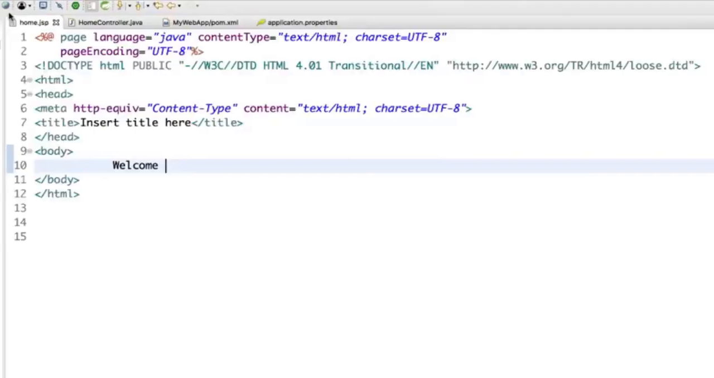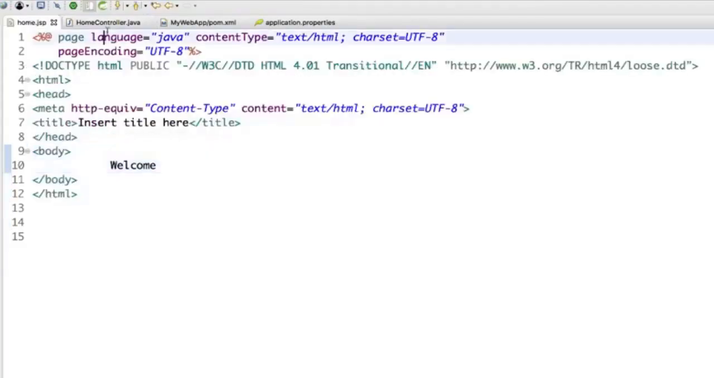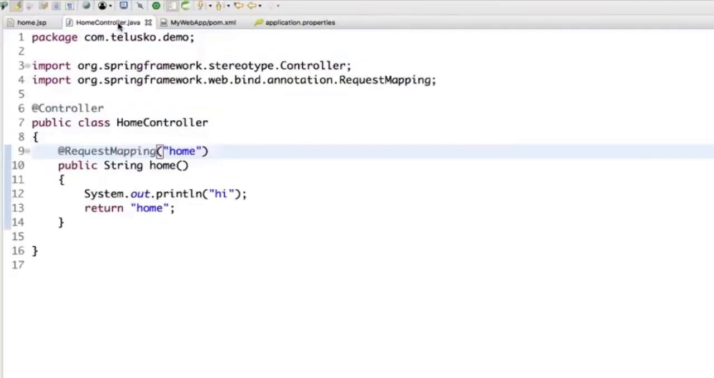But on the server side, we are doing nothing, right? You can see in the home controller, we are not accepting that value. Even to send that data to the home.jsp, first we have to accept the value. But how will I do that?